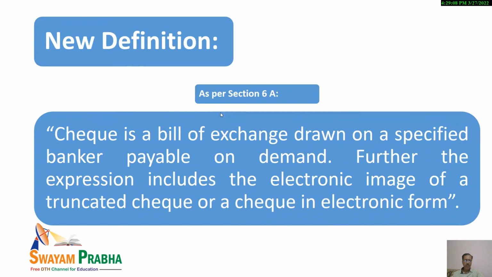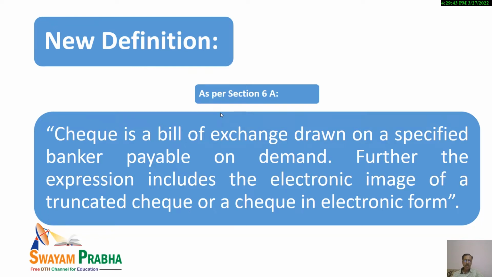Now, new definition of check. As per section 6A, check is a bill of exchange drawn on a specified banker payable on demand. Further, the expression includes the electronic image of a truncated check or a check in electronic form. So you see, I have already mentioned a number of times that digitalization, the introduction of IT in banking, has really revolutionized the banking sector.